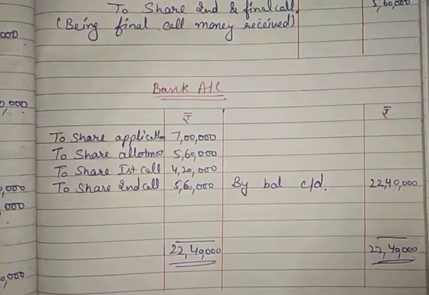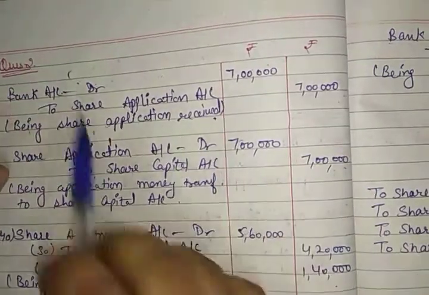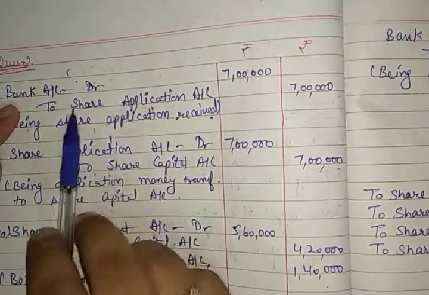As you all know how to make a bank account, you will just pick the journal entries wherever bank is written, and you will post the entries in the ledger of the bank account. That is the concept that I have already taught you, and that you have learned in class 11. You can directly make the entries from here. Like here it is bank account debit to share application.